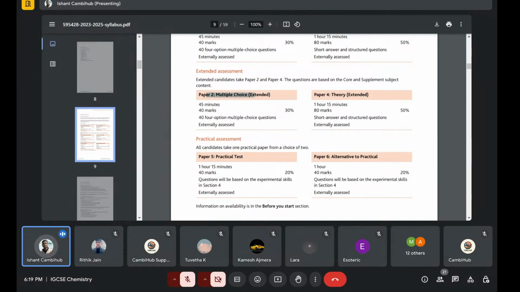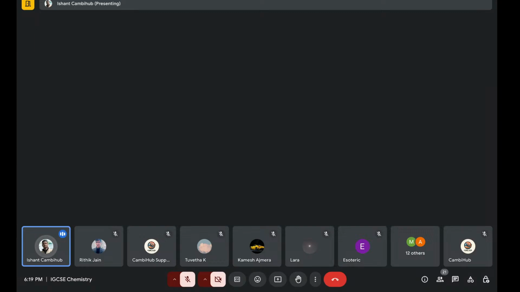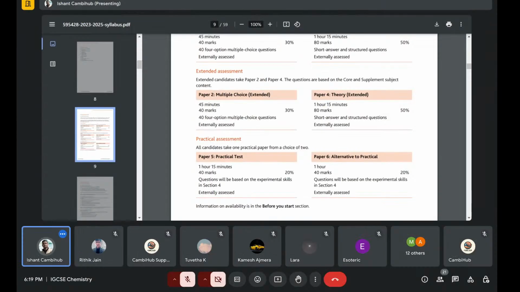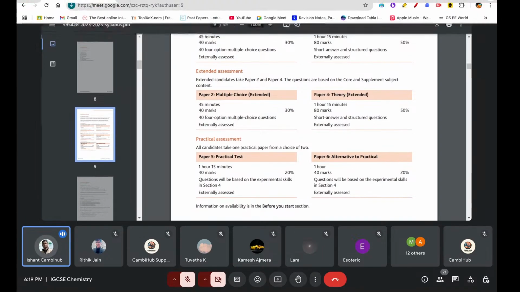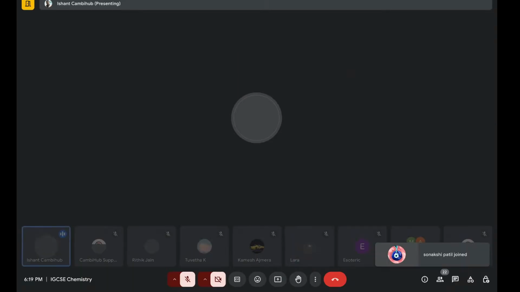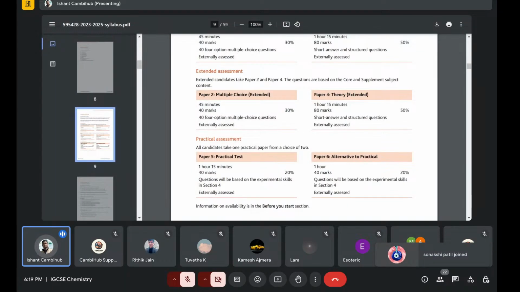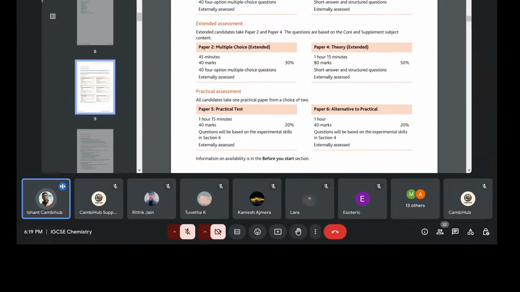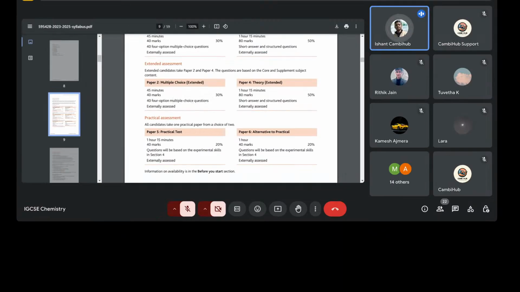In paper two, I would suggest that you read your question twice. Even before my prelim, in the normal class-test type exams, I messed up my paper two and got around 33 or 34. I couldn't reach above 35 at that time. That was the only mistake: I did not read the question twice in one or two of them and missed a few things. During the stoichiometry part there were some units or something, so I messed up and lost marks.